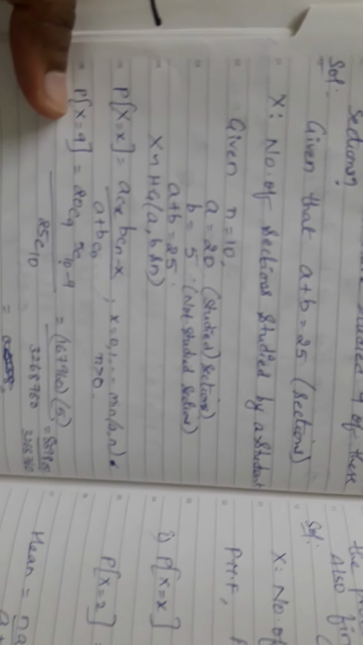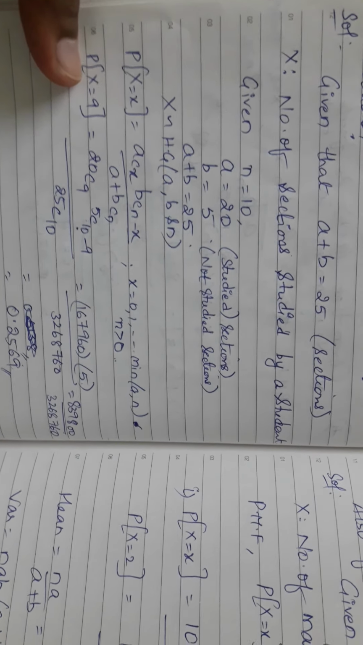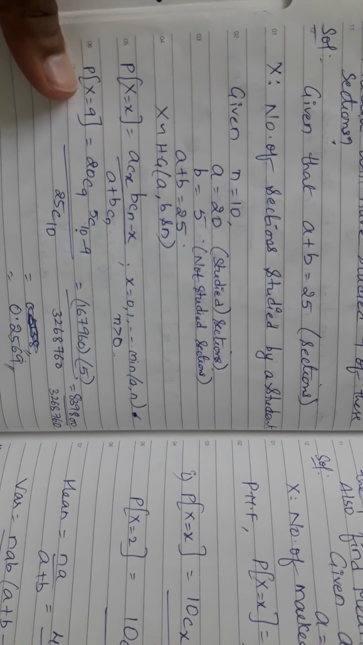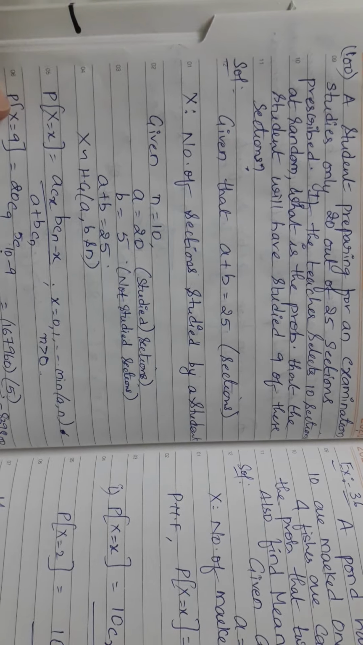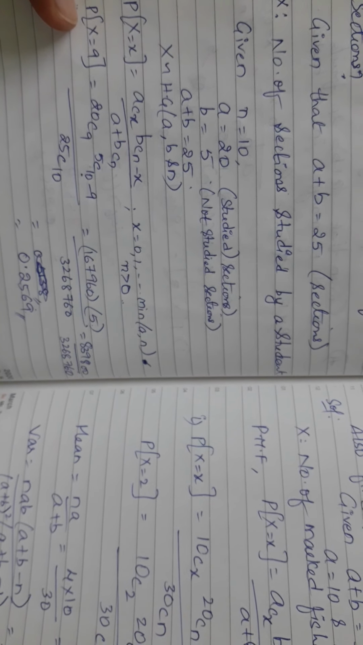So this is the PMF. P of x equals to (A C x)(B C n minus x) over (A plus B C N). Substitute A, B and N along with x, because x is asked as 9 studied. So x equals to 9. Substitute, and you will be getting the answer, 0.2569.